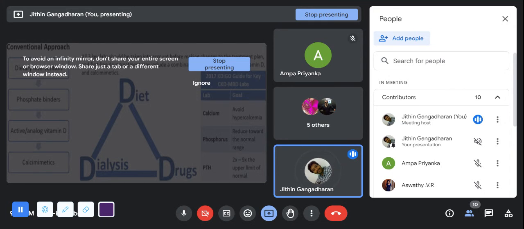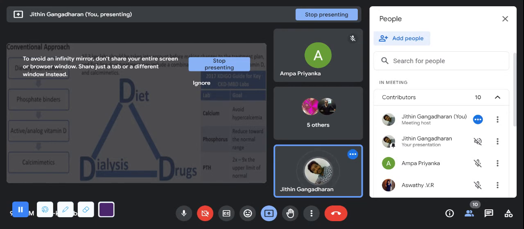Okay. So how can you find out whether the patient on mechanical dialysis is going for hypocalcemia? How can you identify? The main thing that you can identify is that the patient will have severe calf muscle pain. Okay. So at that point, we'll just stop the dialysis and we'll massage the areas.